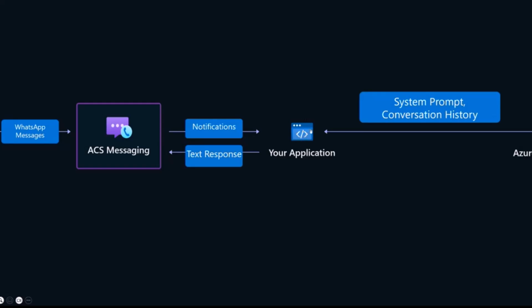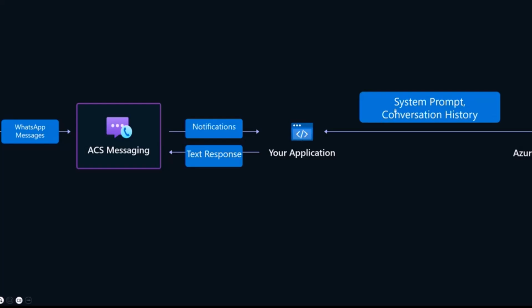This application then takes that input and uses a system prompt, and we are going to talk about the system prompt in just a second. The system prompt basically tells the GPT model how it has to behave. It also uses the conversation history, which is very important when building any AI application, because your LLM needs the full chat history: the first message of the customer, the response of the bot, the second message of the customer, the response of the bot, so that it has the full context of the conversation.